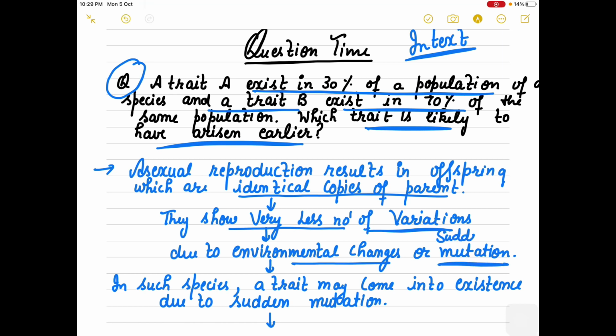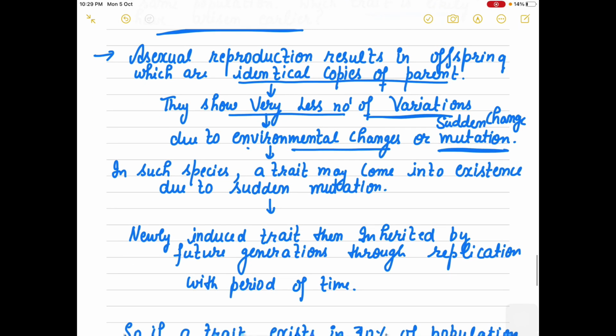Mutation means a sudden change, अचानक से कुछ चेंज हो जाता है जीन में, तो ड्यू टू दैट सडन चेंज और ड्यू टू द environmental changes. Only if the change in the environment happens, then these small or very few changes are observed in asexual reproduction.